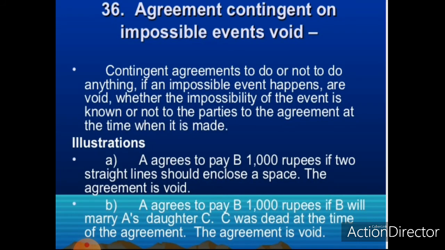Now the next rule is agreement contingent on an impossible event. This rule was explained in Section 36. This section says that contingent agreements which depend on the happening of an impossible event are void, whether the impossibility of the event is known or not known to the parties to the agreement at the time when it is made. So the agreement is void. For example, M agreed to pay N rupees 6,000 if two parallel straight lines meet at any point. This is an impossible act, so the agreement is void. So these are all the rules regarding contingent contracts.